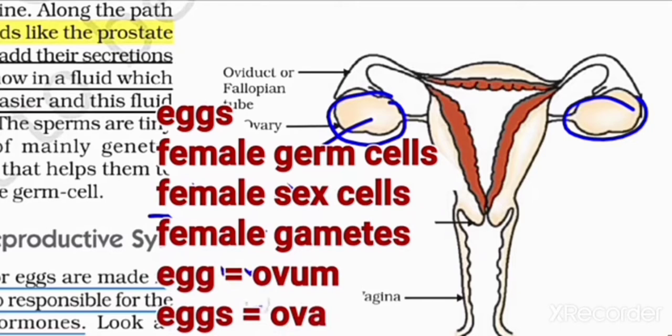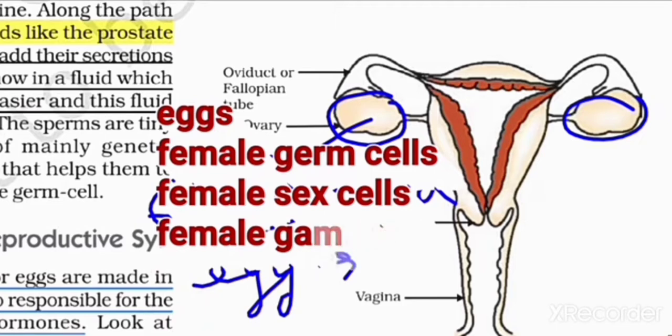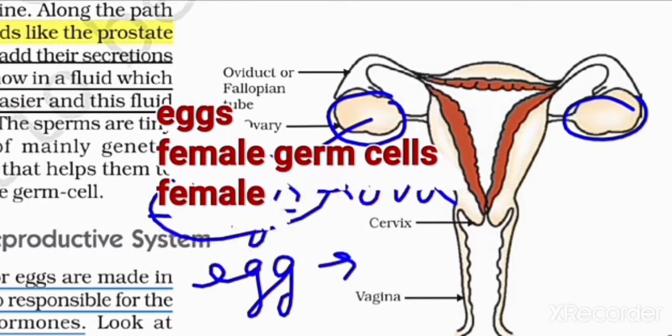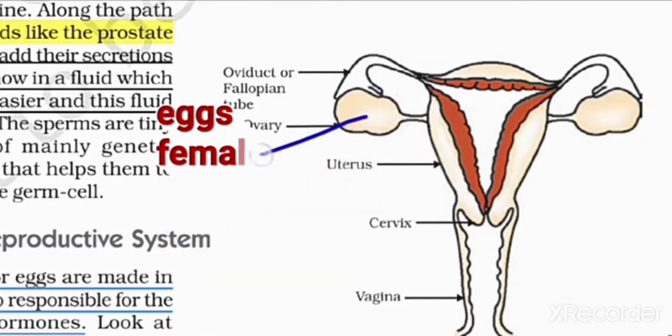One egg is called an ovum. More eggs are called ova. These are the names of the eggs: eggs or female germ cells, female gametes, egg or ovum. Eggs means ova. There are two ovaries on both sides.